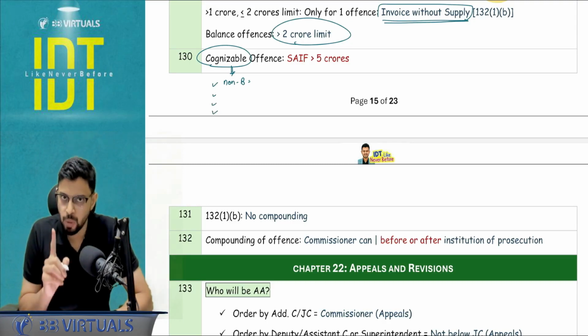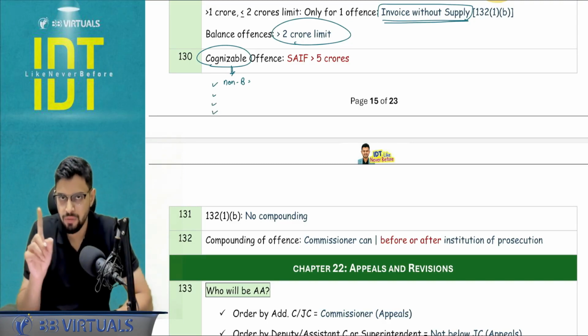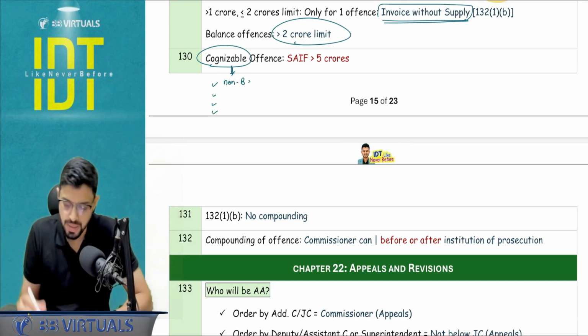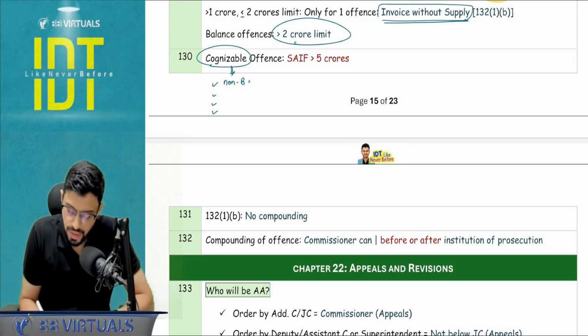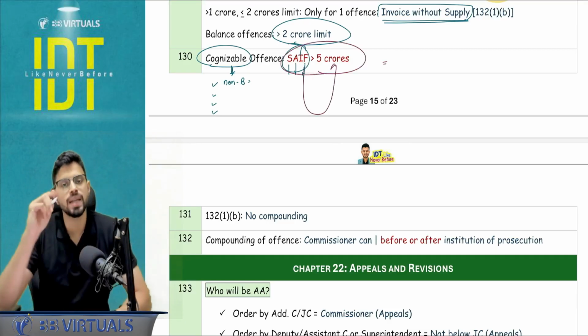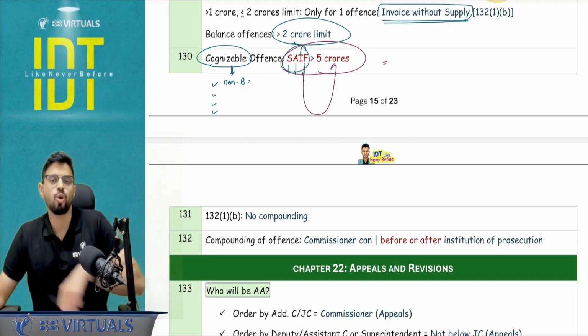The person will be informed of the grounds of arrest in writing and will be produced before the magistrate within 24 hours. So here, 4 offenses: supply without invoice, invoice without supply, amount collected but not deposited to the government beyond 3 months, and fraudulent ITC. These 4 offenses, if they are more than 5 CR, become a cognizable offense. All others are non-cognizable offenses.